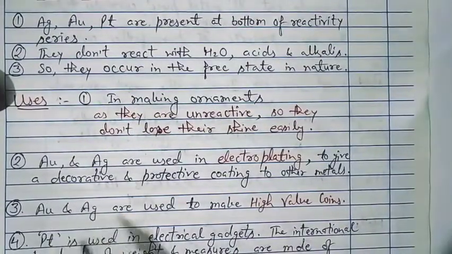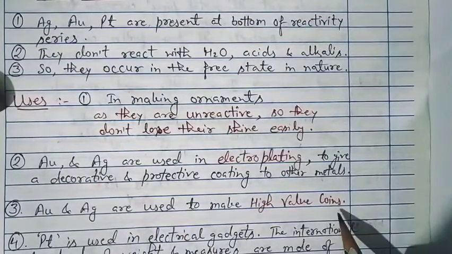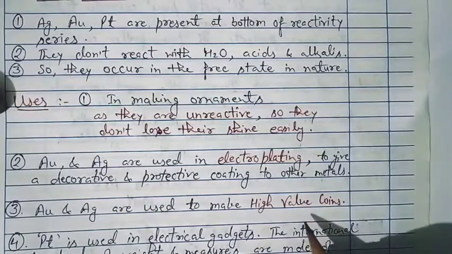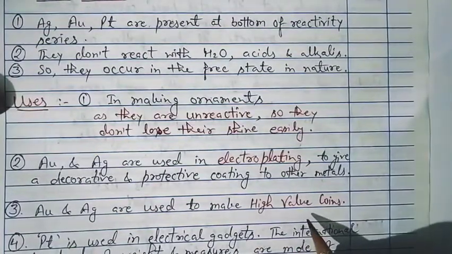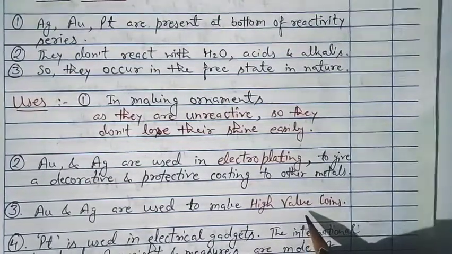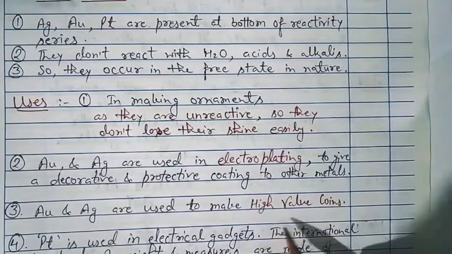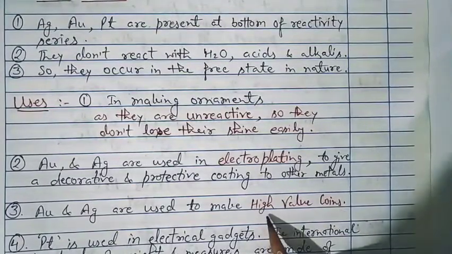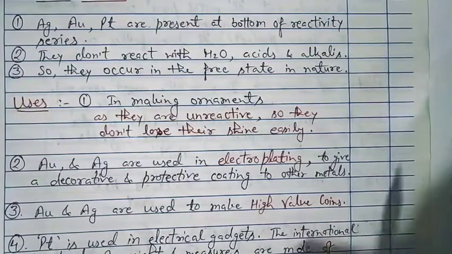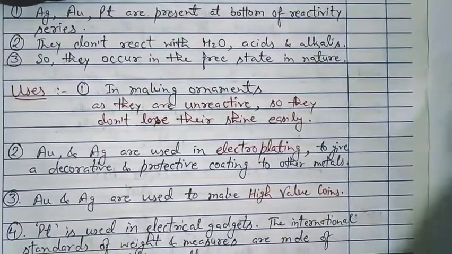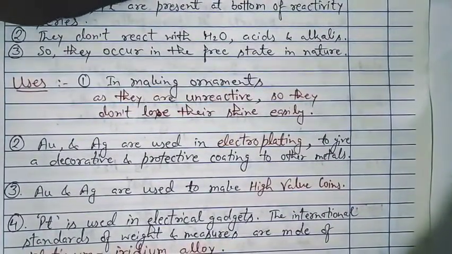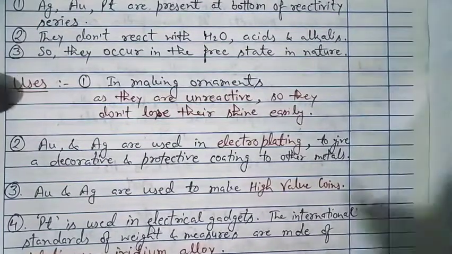Next, gold and silver are used to make high value coins. Especially in Hindu culture, everybody knows that during the Diwali puja we buy silver coins and gold coins. On Dhanteras and in these pujas we buy these coins, right? So these are high value coins, meaning we can buy a small coin of gold or silver on auspicious days, as it is our belief in our culture that it will be auspicious for our future.